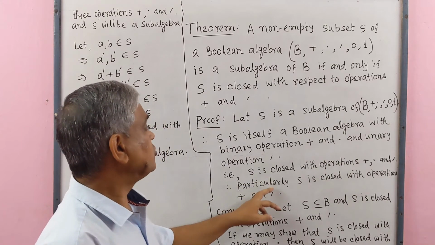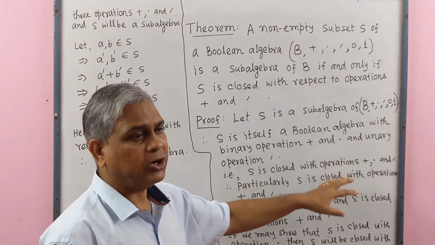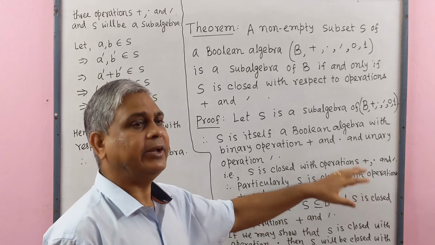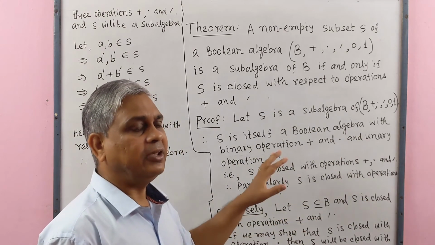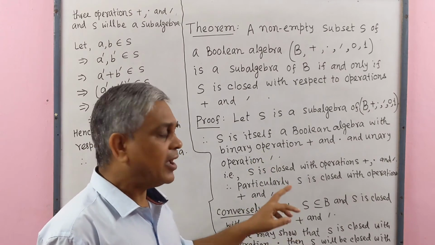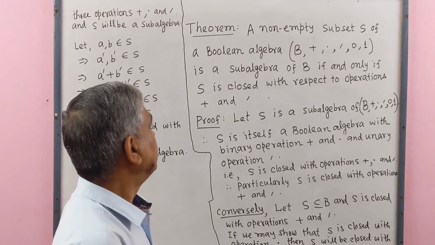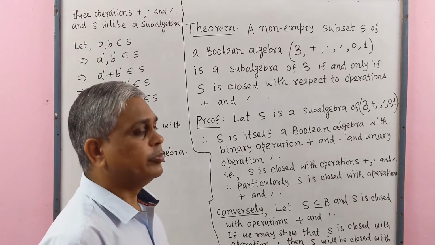That is, S is closed with operations plus, dot and complement. Particularly S is closed with operations plus and complement. So proved. Now we prove the converse.